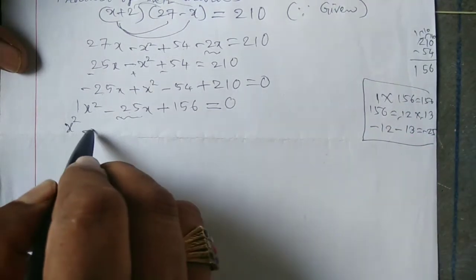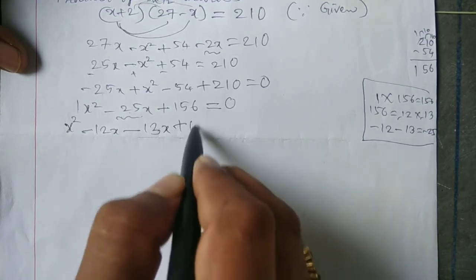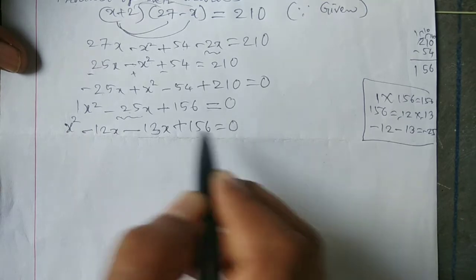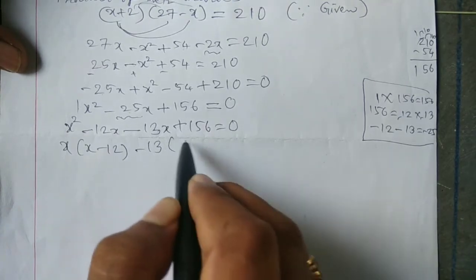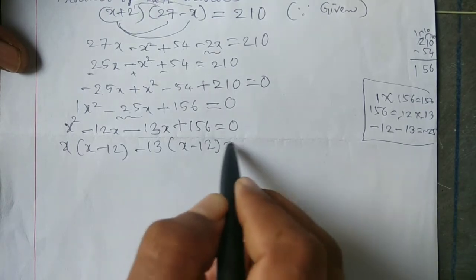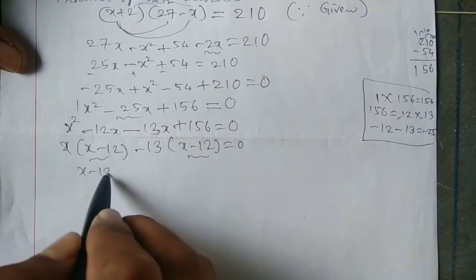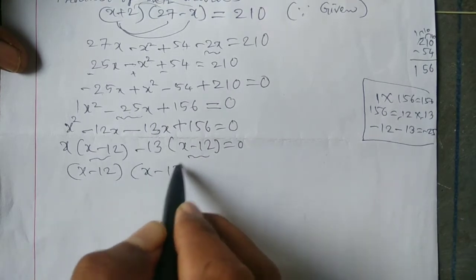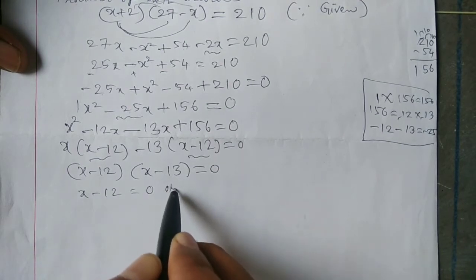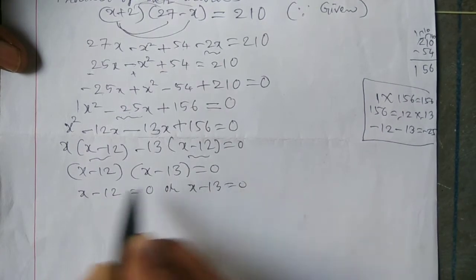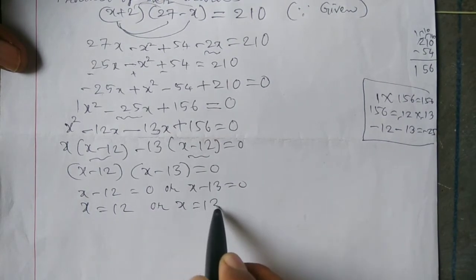So x square minus 12x minus 13x plus 156 is equal to 0. X is common, x minus 12; 13 is common, x minus 12. X minus 12 is again common, x minus 12 into x minus 13 is equal to 0. So x is equal to 12 or x is equal to 13.